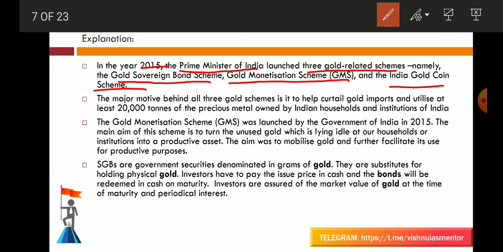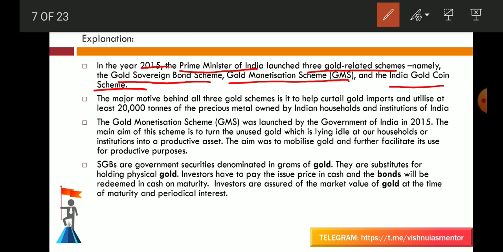Next is the Gold Monetization Scheme. It is a modification of the existing Gold Metal Loan Scheme (GML) and the Gold Deposit Scheme. The Gold Monetization Scheme came into being to replace the existing Gold Deposit Scheme of 1999. This scheme is launched with an idea to ensure mobilization of gold owned by families and Indian institutions. It is expected that the Gold Monetization Scheme would turn gold into a productive asset in India.